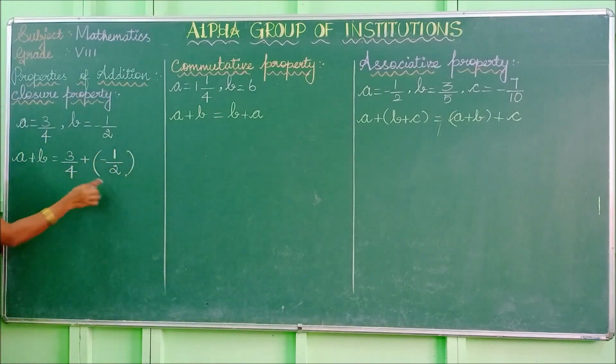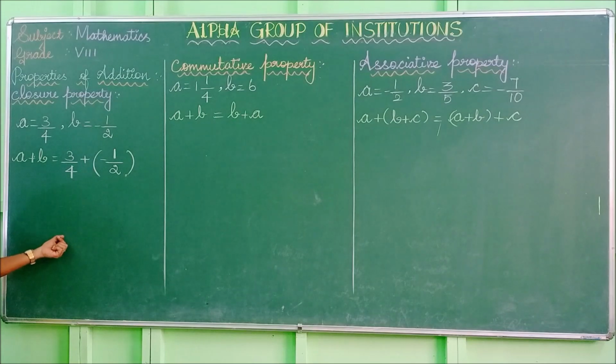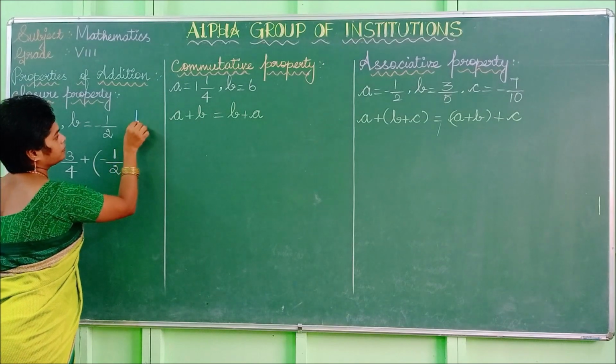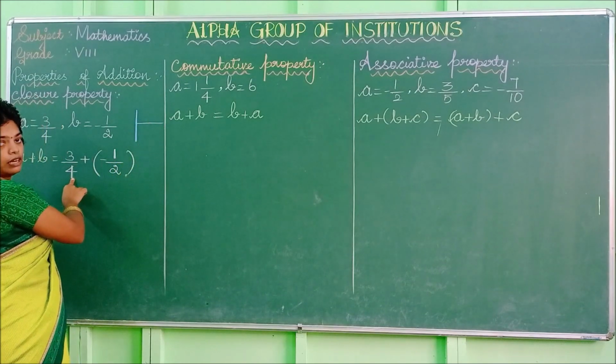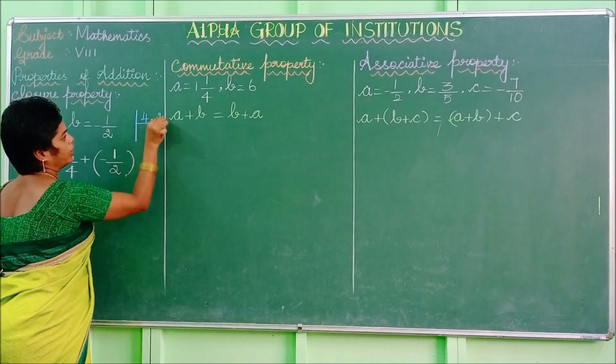So check whether both the denominators are same or not. If the denominators are same, we can add or subtract the values. If it is not same, we can take the LCM. So take LCM for this. What are the values in the denominator? 4 and 2. So take LCM for 4 and 2.